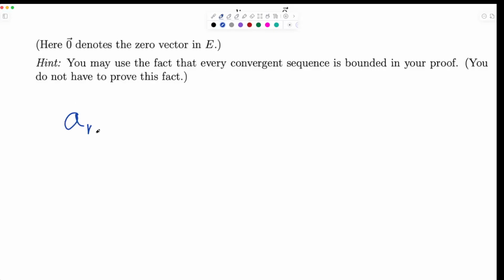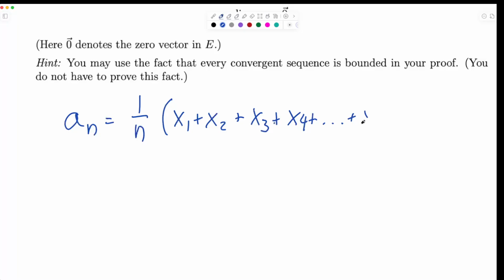So the an are the average: 1 over n times x1 plus x2 plus dot dot dot plus xn. Let me write a few more because it's nice to see a lot of them. Let's do a few more here. x3 plus x4 plus dot dot dot, all the way up to xn minus 1 plus xn. Okay. So it's a big old sequence.